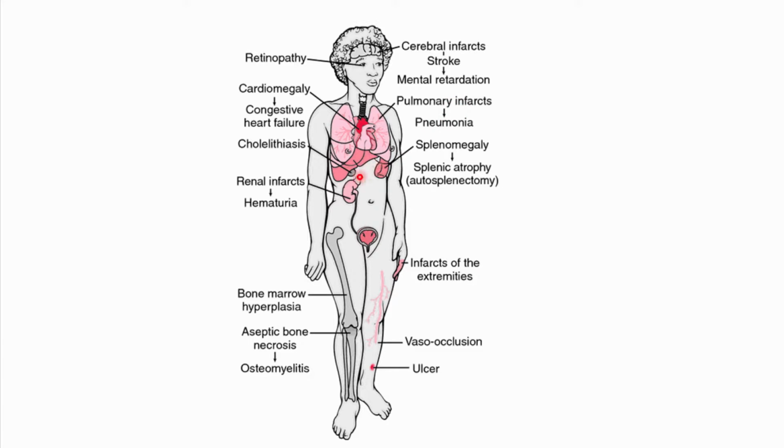Then in the GIT or the abdomen, you may have cholelithiasis, which is of course the gallstones. You may have splenomegaly and eventually splenic atrophy, which is autosplenectomy, and this will predispose someone to recurrent infections, especially with encapsulated organisms. Then of course you're going to have some renal infarcts, which may lead to hematuria. You may sometimes have infarcts in the extremities, of course, which is what the patient was presenting with, your vaso-occlusive crisis. You may sometimes have bone marrow hyperplasia. Sometimes you may have aplastic anemia. Then of course you may have aseptic bone necrosis, which may lead to osteomyelitis. You may sometimes have these leg ulcers in this patient.